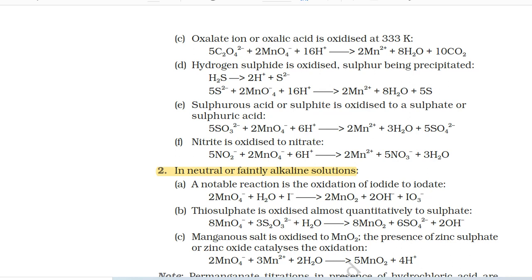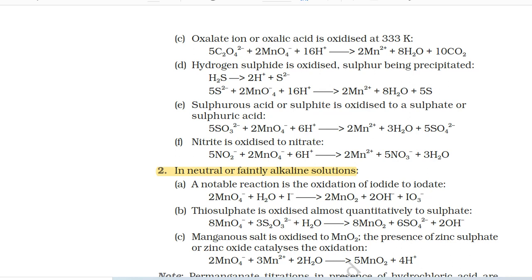D. Hydrogen sulfide is oxidized, sulfur being precipitated. H2S gives 2 H⁺ + S²⁻. 5 S²⁻ + 2 MnO4⁻ + 16 H⁺ gives 2 Mn²⁺ + 8 H2O + 5 S. E. Sulfurous acid or sulfite is oxidized to a sulfate or sulfuric acid. 5 SO3²⁻ + 2 MnO4⁻ + 6 H⁺ gives 2 Mn²⁺ + 3 H2O + 5 SO4²⁻.